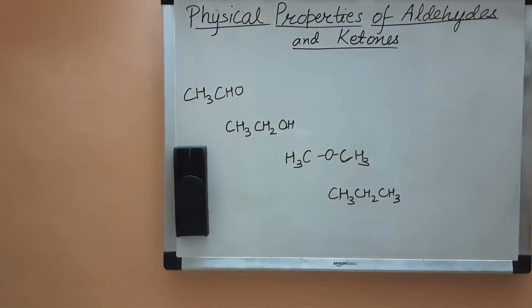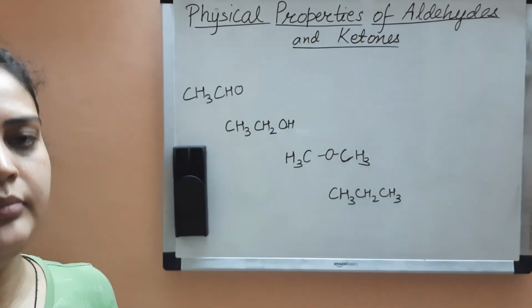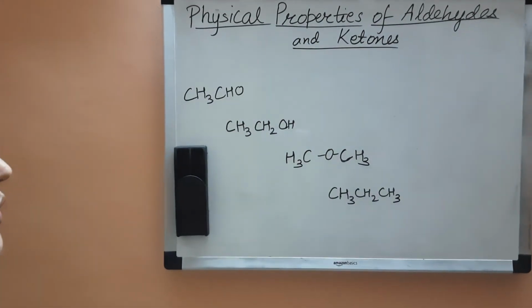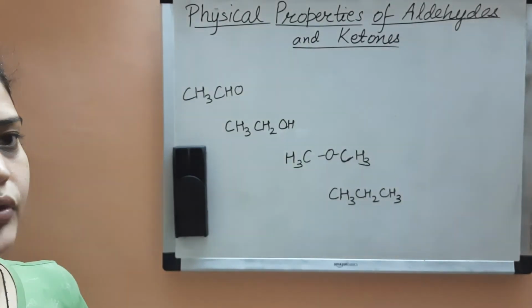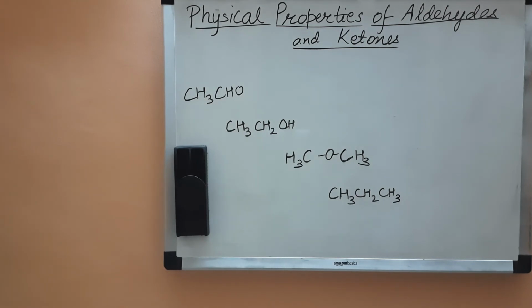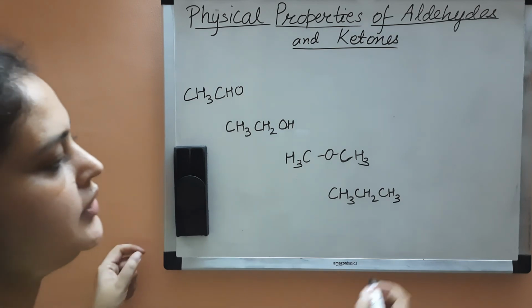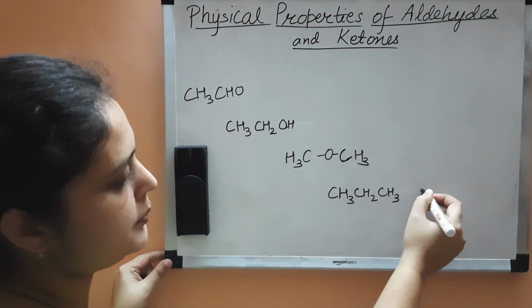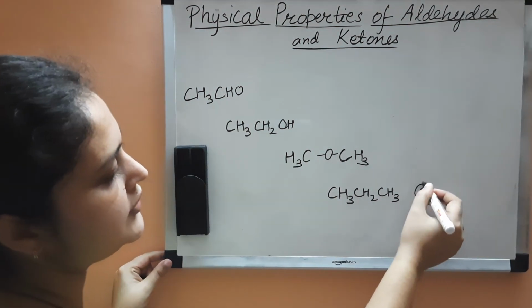First we should see whether their molecular masses are same or similar. Their molecular mass is the same, 44 to 46 grams per mole. Now we will arrange them in increasing boiling point. The least boiling point will be of the alkane. This is propane, so it will have the least boiling point.